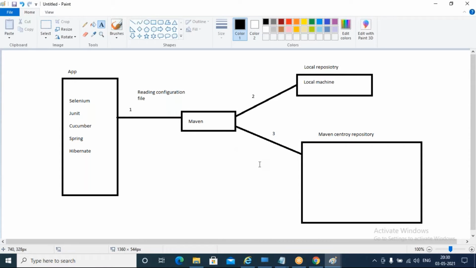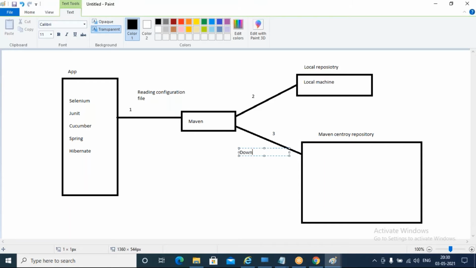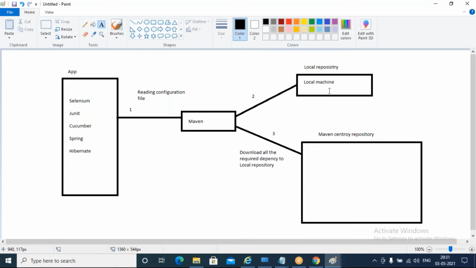It will download all the required dependencies to the local repository. It will save them in the local repository. Okay, step 2 is what?